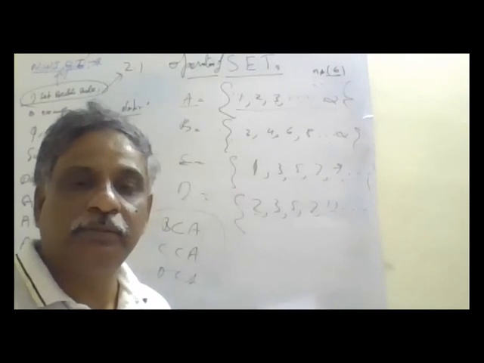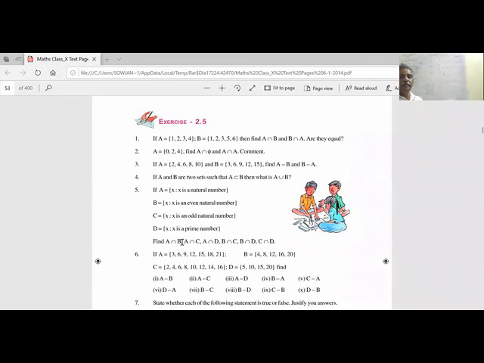Now you see the question. What is A intersection B? Which is the smaller set out of A and B? B. A contains all elements of B. So A intersection B is B itself. A union B is A itself. A intersection B is B.